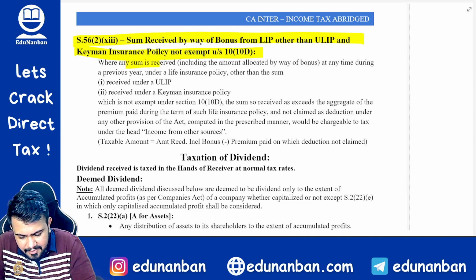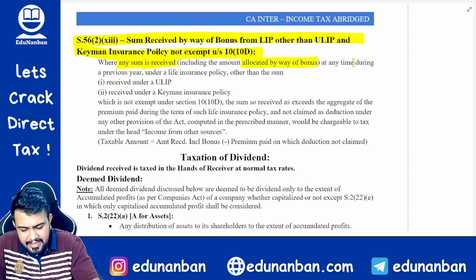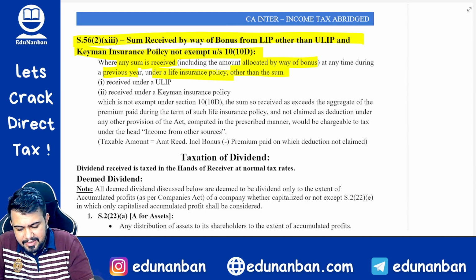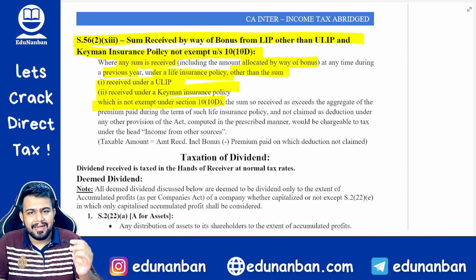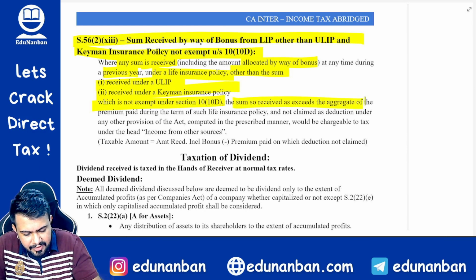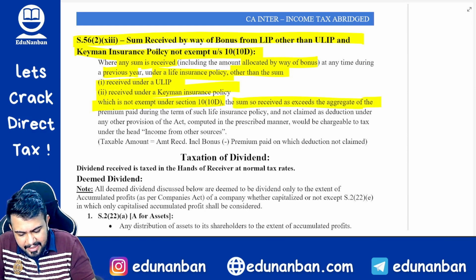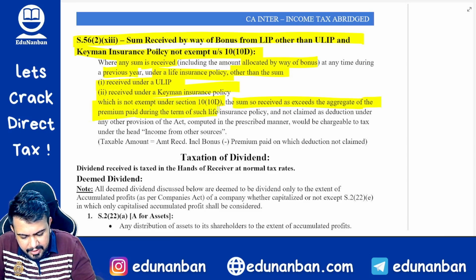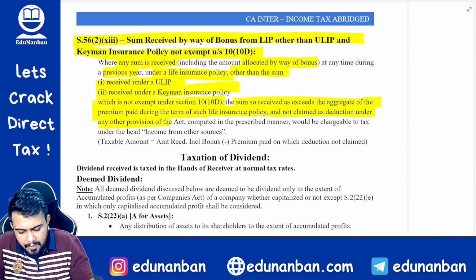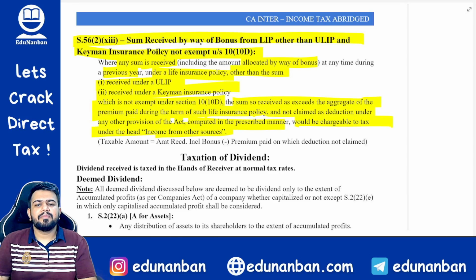So where any sum is received, including the amount allocated by way of bonus at any time during the previous year under a life insurance policy, other than the sum received under ULIP or keyman insurance policy, that is not exempt under 10(10D), the sum so received as exceeds the aggregate premium paid during the term of such life insurance policy and not claimed as deduction under the provisions of the Act, computed in the prescribed manner, would be chargeable to tax under the head income from other sources.